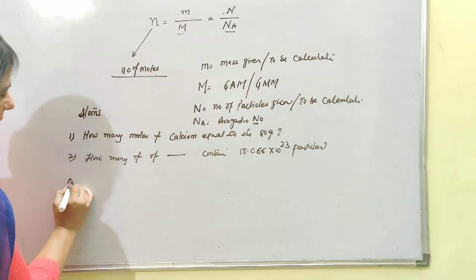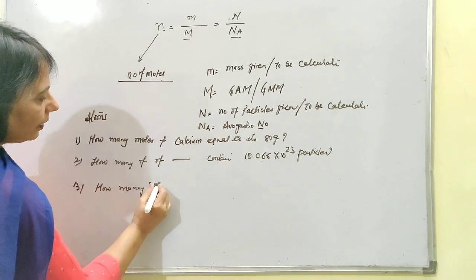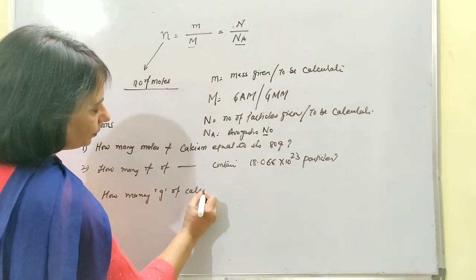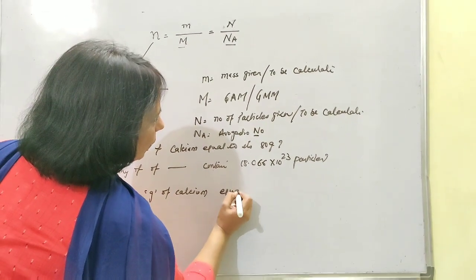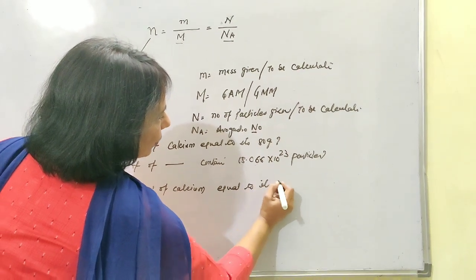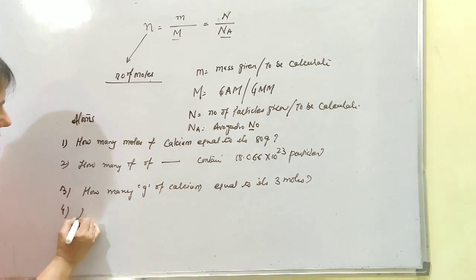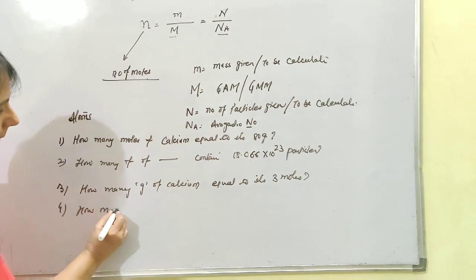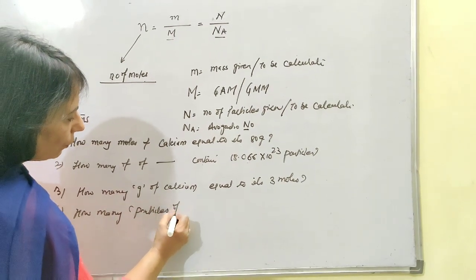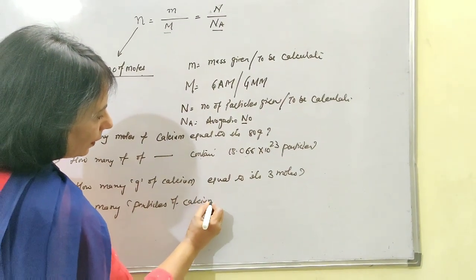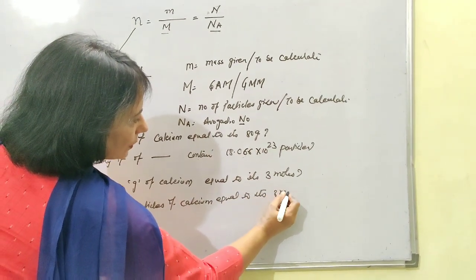Then, how many grams of calcium are equal to 3 moles? Then how many particles of calcium are equal to 3 moles?